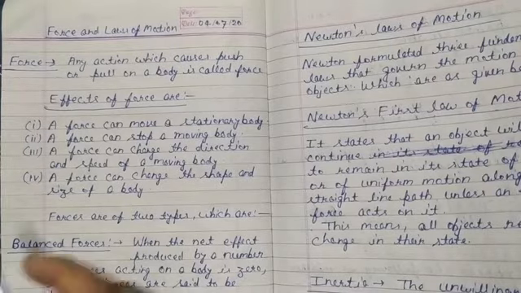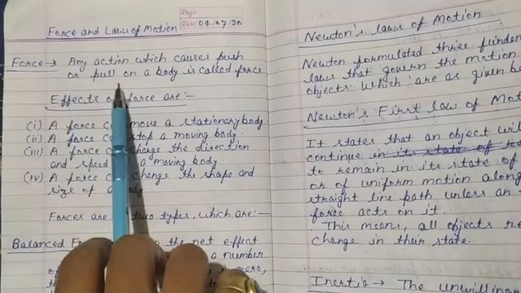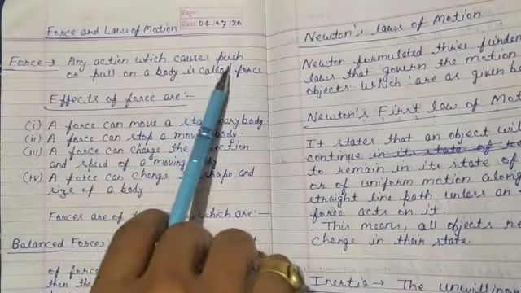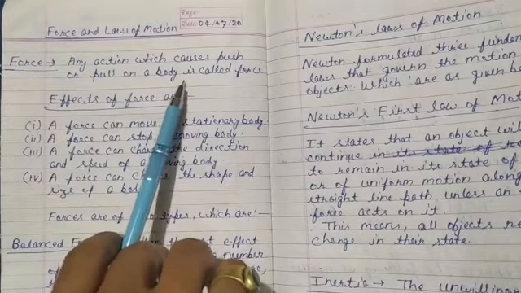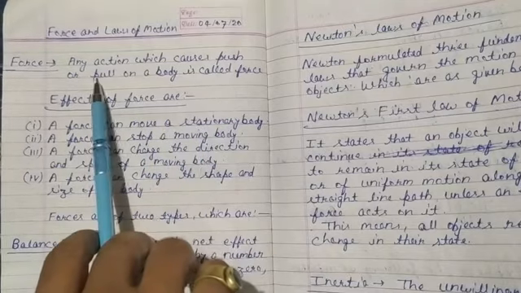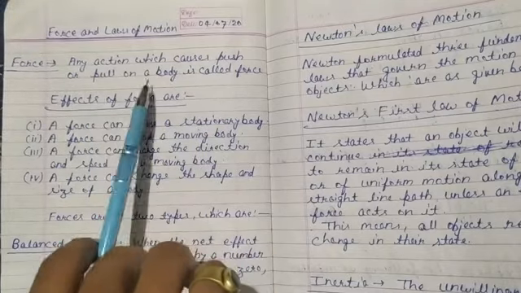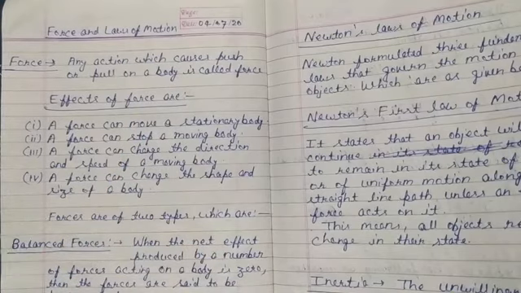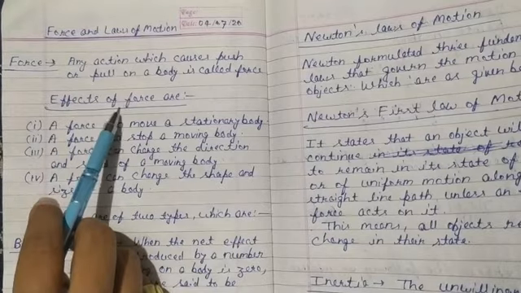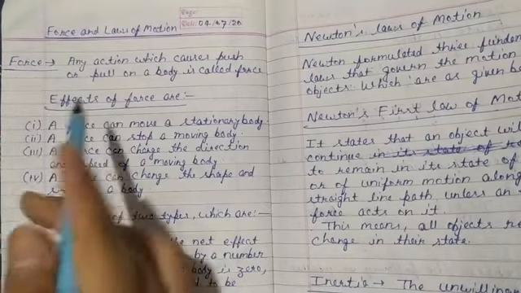So, any action which causes a push or pull on a body is called force. Force cannot be seen, but it can be judged only by the effects which it produces in various bodies around us. So, the effects of force are as given below.